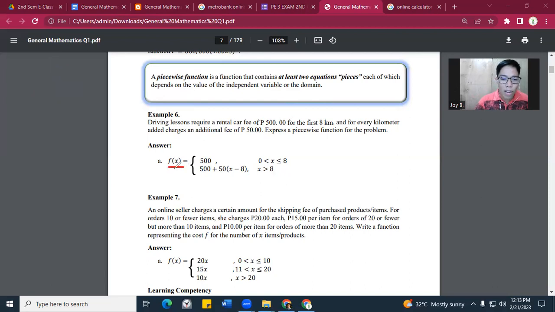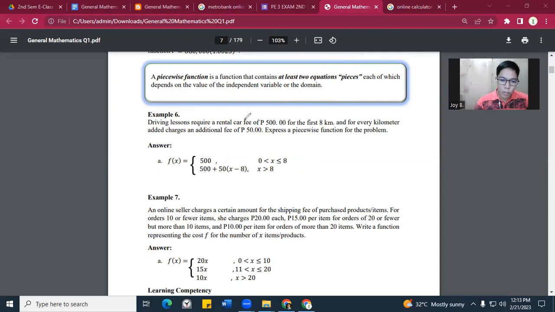Okay, now, repeat tayo dito. So, the function of x. Ano ba ang function ng x? So, let's say, ang function ng x is, you will pay 500 pesos. Kailan ka magbabayad ng 500 pesos? You will pay 500 pesos kapag lesser than or equal to 8, ang nakonsume mo ay 8 kilometers. Or yung x mo is greater than 0. Kapag ang x is greater than 0, you will pay 500.